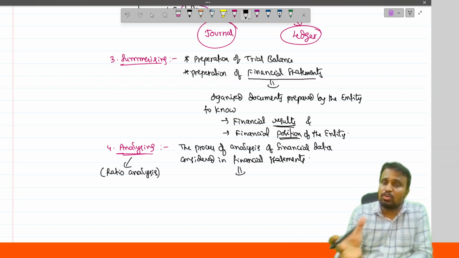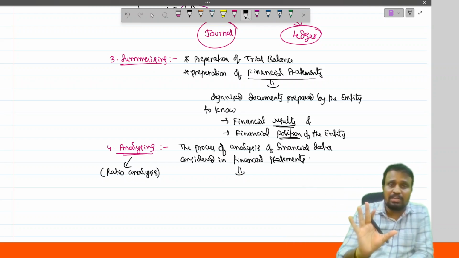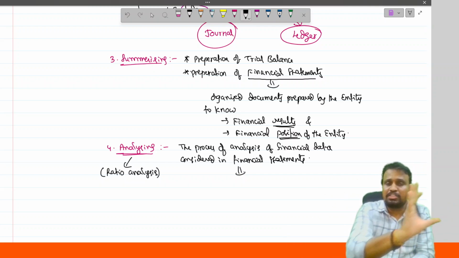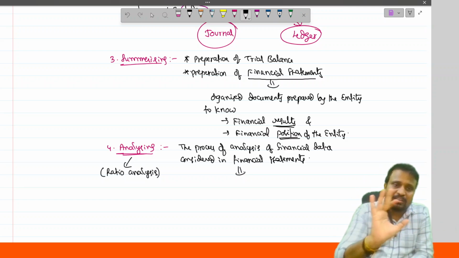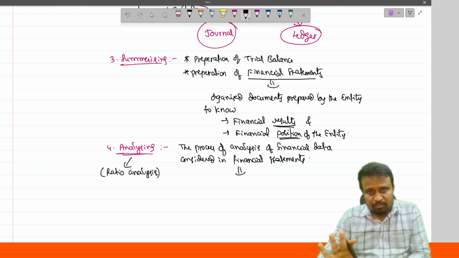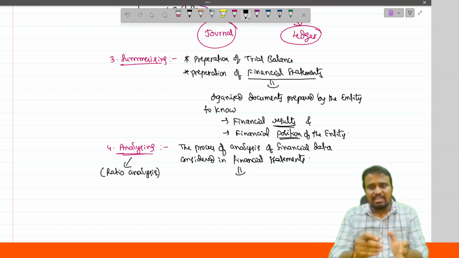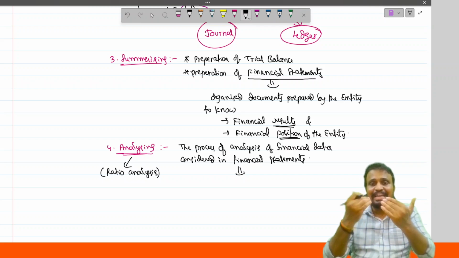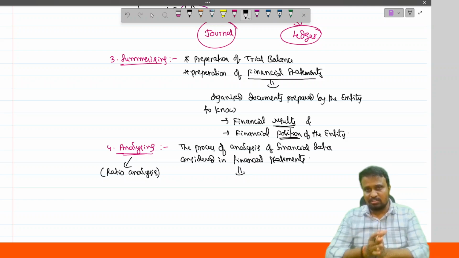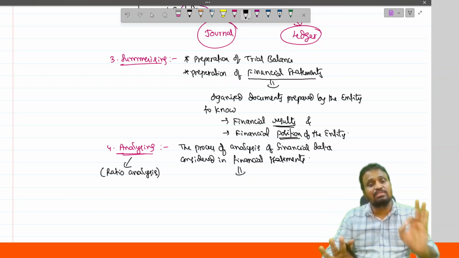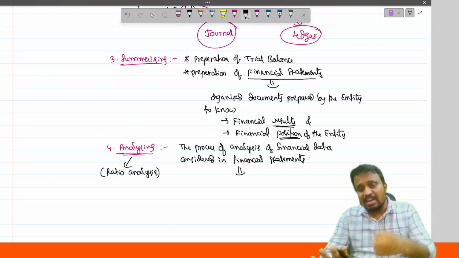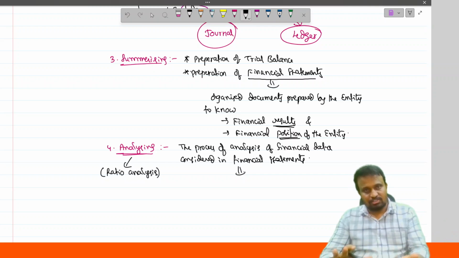All non-current assets are grouped together and mentioned at one place. In the same way, current liabilities are mentioned at one place, and non-current liabilities are mentioned at one place. This is generally done as a part of what analysis? Simply, it is the analysis of the data we considered in the financial statement. Analysis of the financial statement is called analyzing. And how do we analyze? By doing ratio analysis.